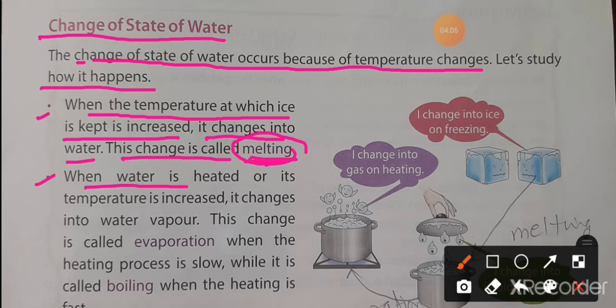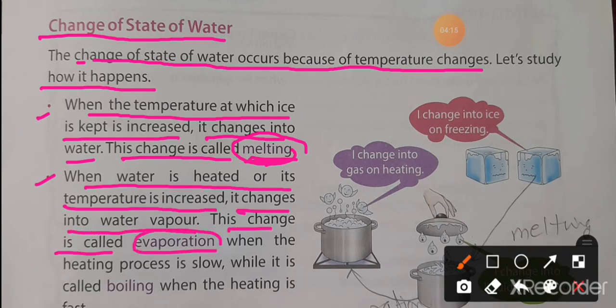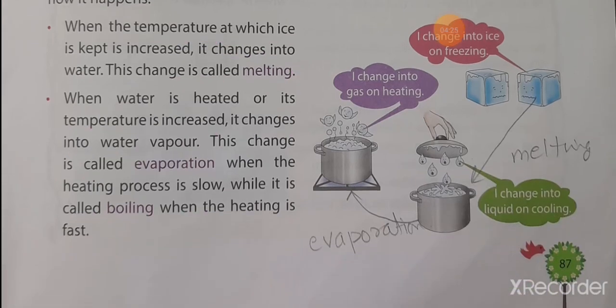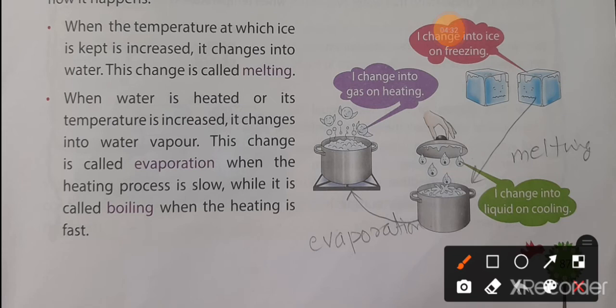when water is heated or its temperature is increased, it changes into water vapor. This change is called evaporation. When the heating process is slow, it is called evaporation, and when the heating is fast, it is called boiling. When we heat the water or increase its temperature, what happens? The water changes into gaseous form, that means water vapor.